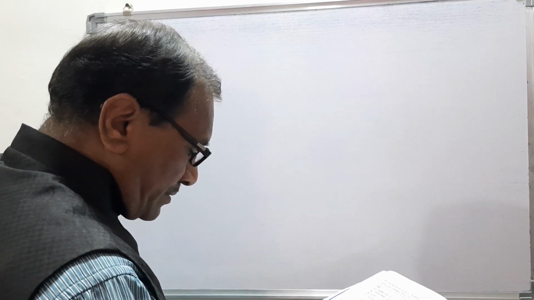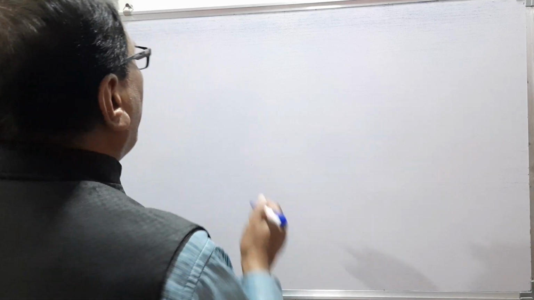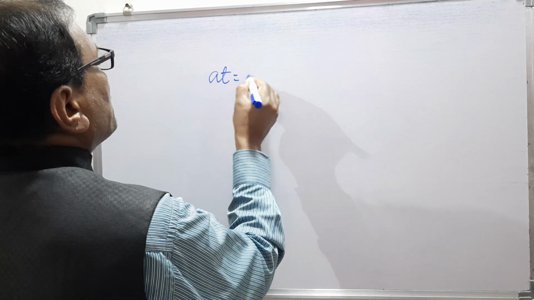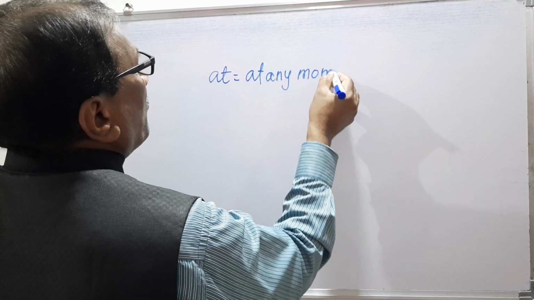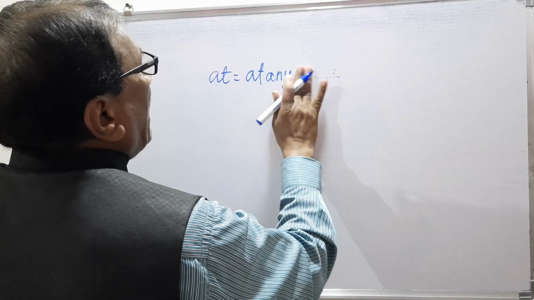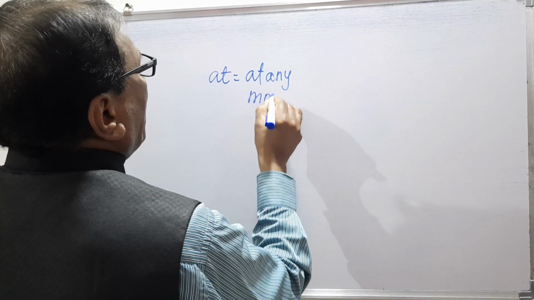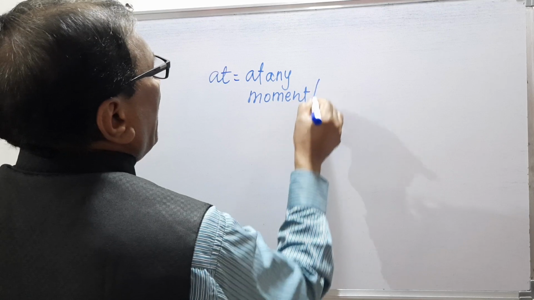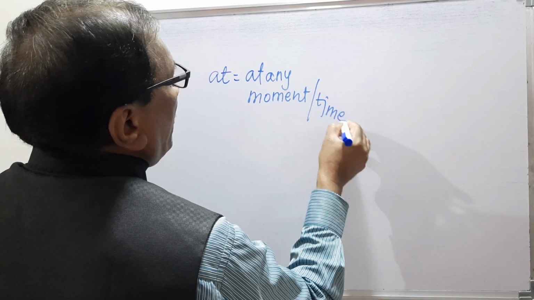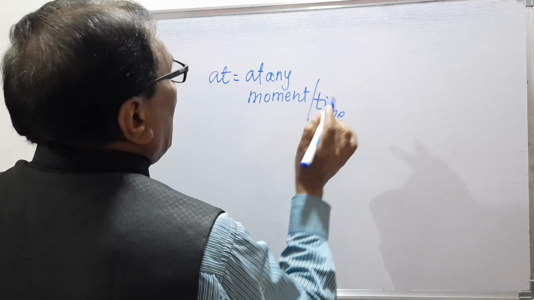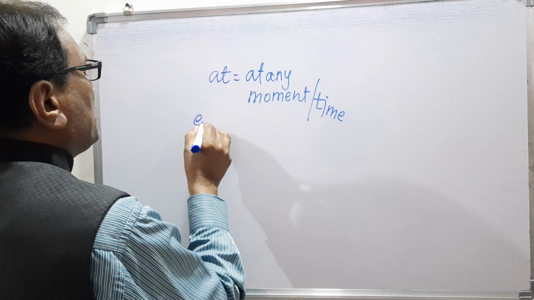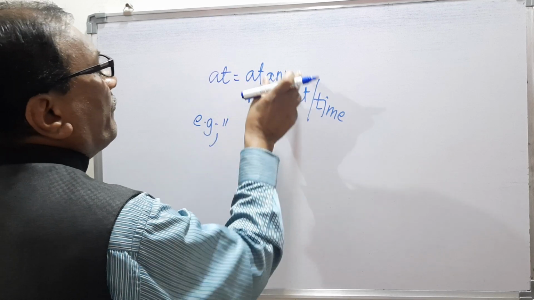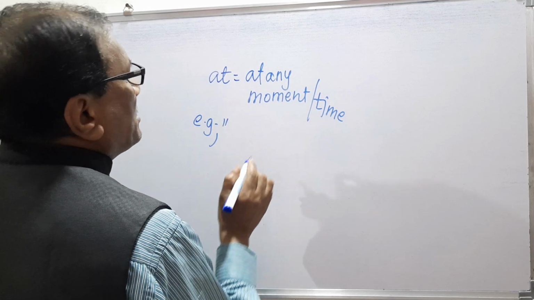We are going now to see the next phrase, and that next phrase is at any moment. At any moment means at any time.